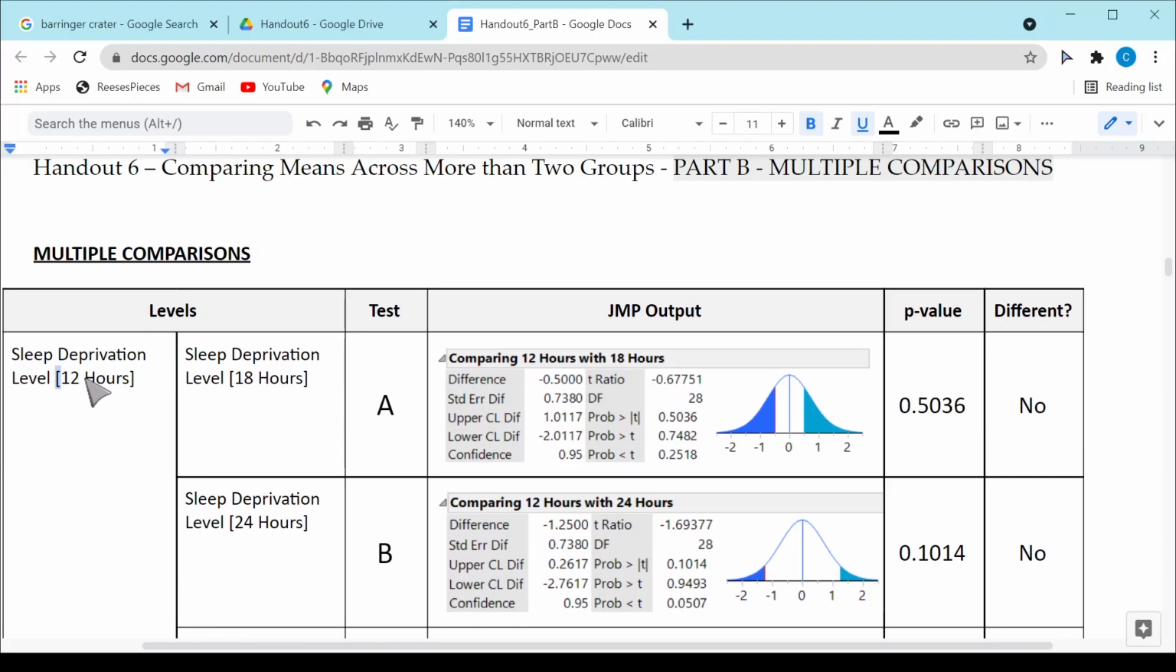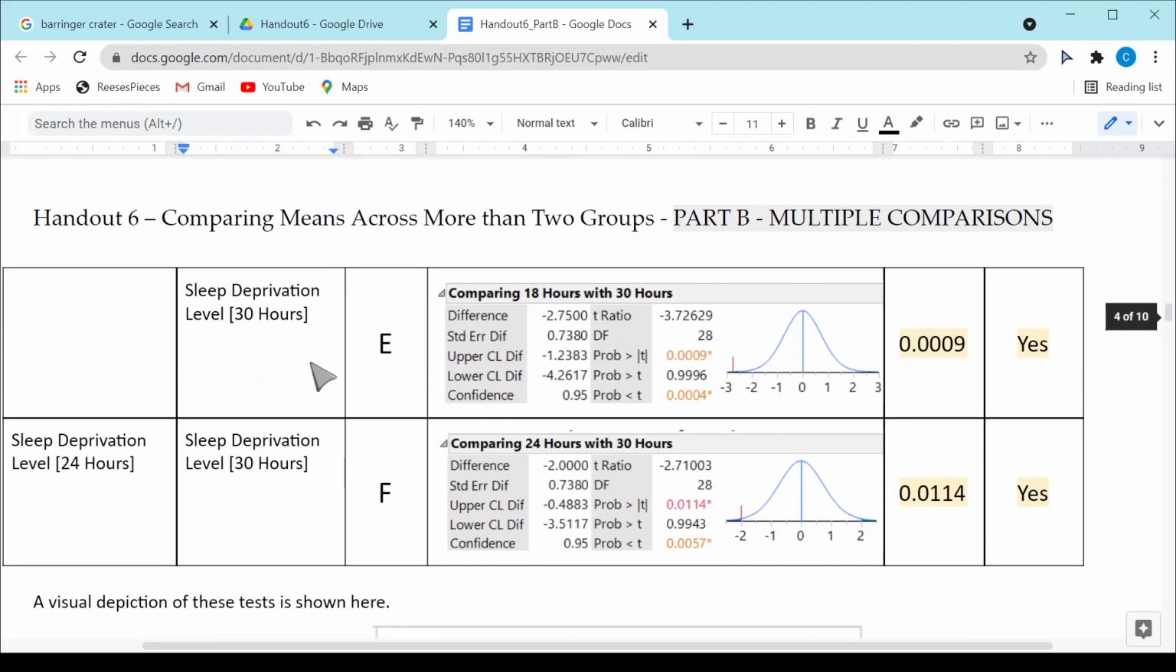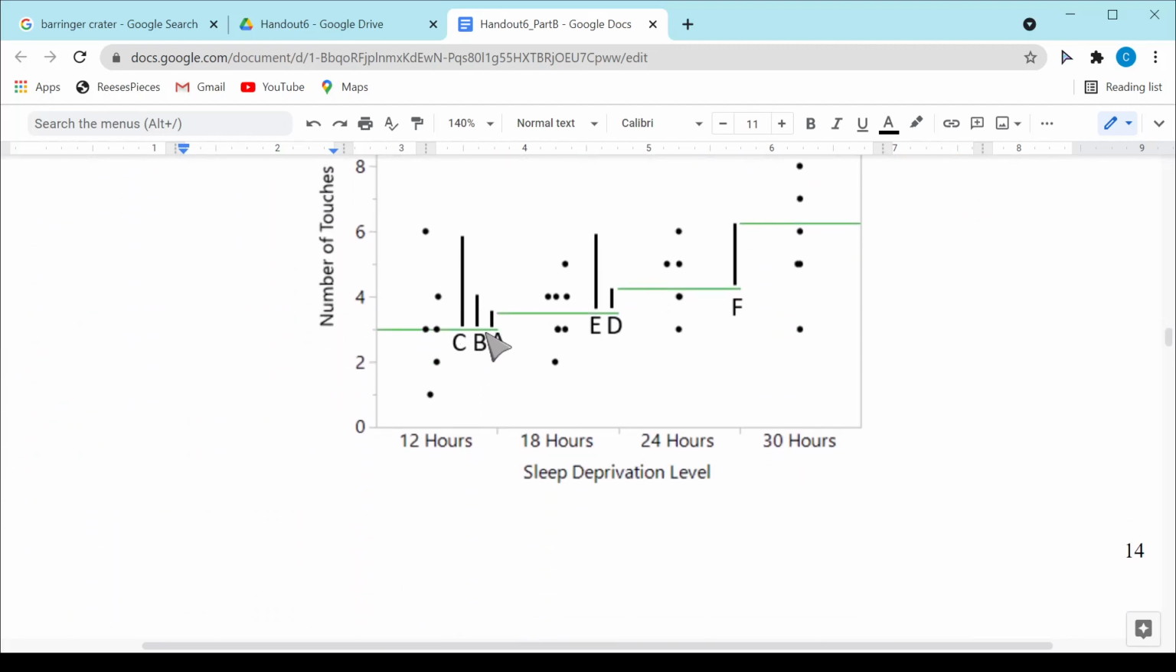I am comparing 12 hours here to 18 hours. And our standard t-test is here. If I use 2-sided p-values, my p-value is going to be 0.5036. And is that less than 0.05? No, it's not. So what that means is I do not have a difference in the average at 12 hours compared to the average at 18 hours. So if we go back down here and look at that, this green line is just too close to this green line in order to say that they are statistically significant from one another.